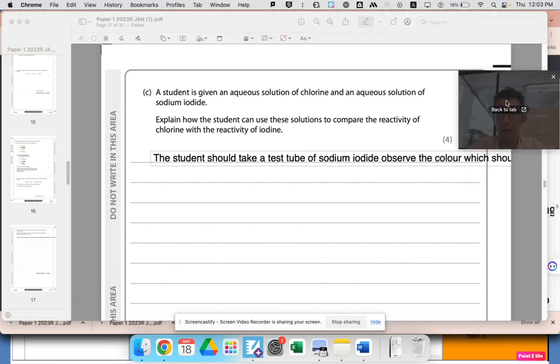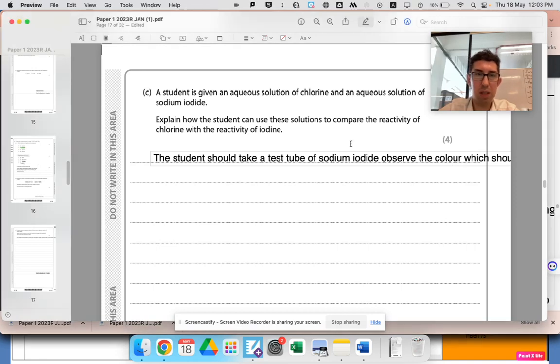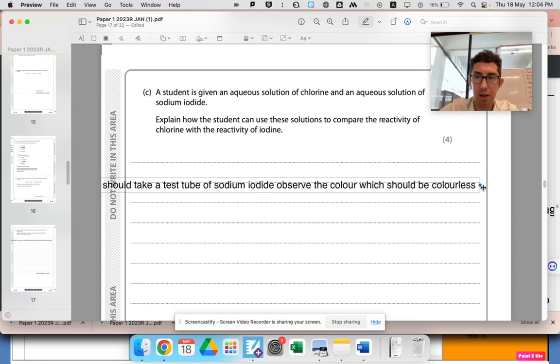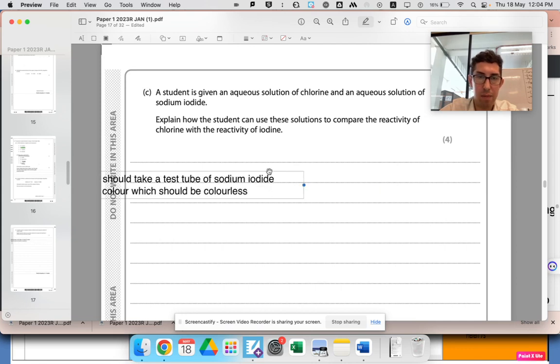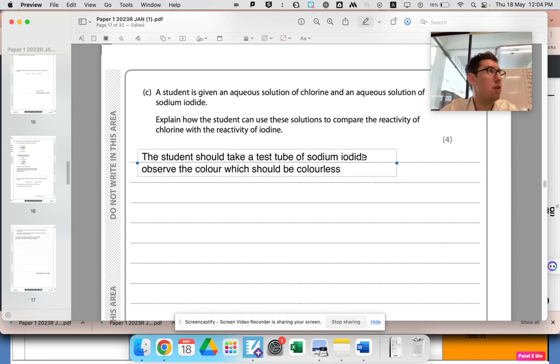All of these salts in solution, if you can't remember, are generally colorless. In fact, the only one you really need to remember is not colorless in solution is copper. A lot of the transition metal salts are coloured, but any of the non-transition metals, sodium, group 1, group 2, are colourless.